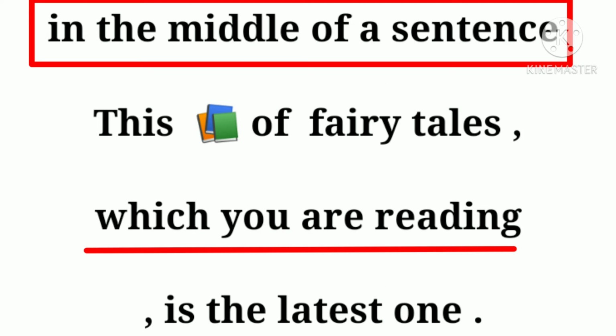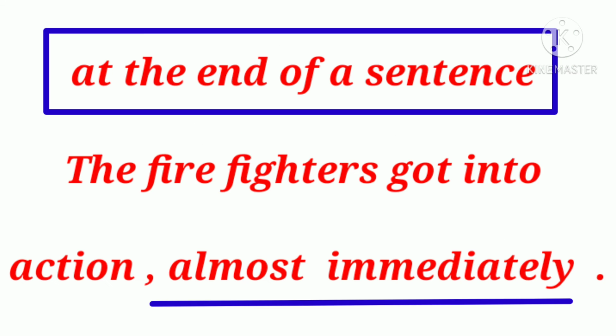In the middle of a sentence, the example is, this book of fairy tales, which you are reading, is the latest one. At the end of a sentence, the example is, the firefighters got into the action, almost immediately. So here, almost immediately represents the end of a sentence.